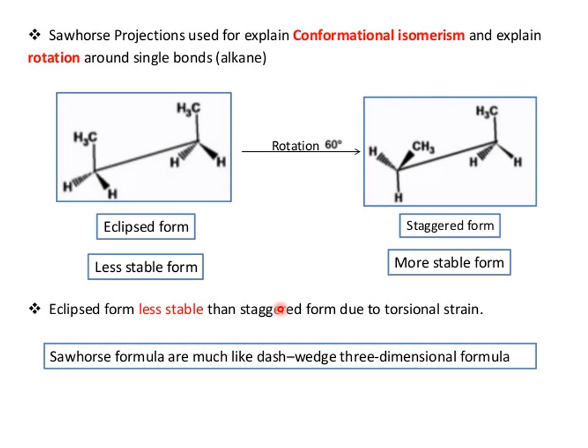While if we look at the eclipsed conformation, it has the smallest value of dihedral angle. If the compound has the greatest torsional strain, then it will be the least stable. Here you can see that this compound has a zero dihedral angle, that is why it is more stable. Sawhorse formulas are much like dash-wedge three-dimensional formulas.